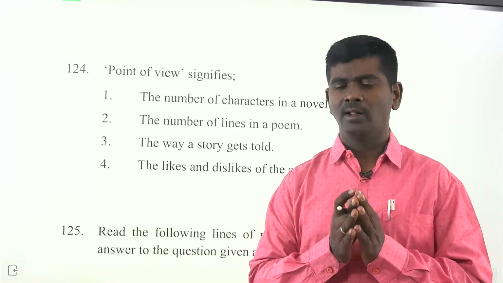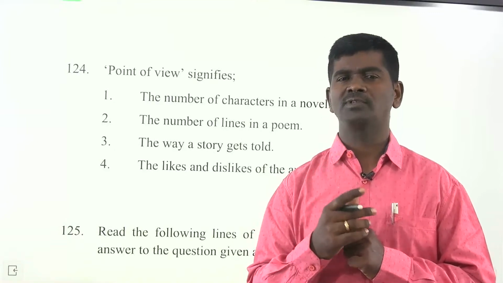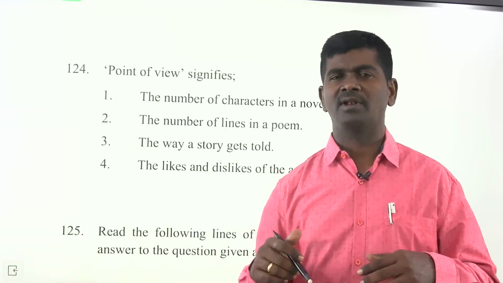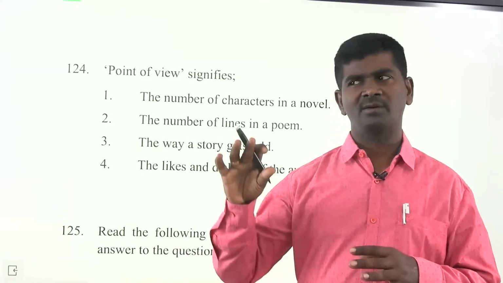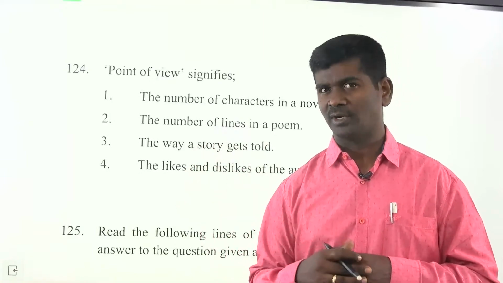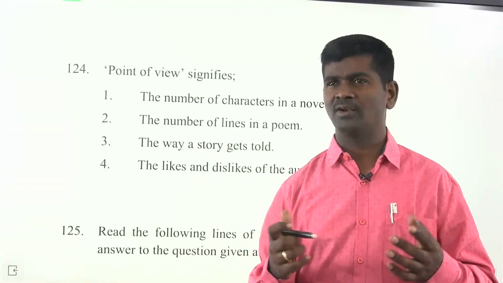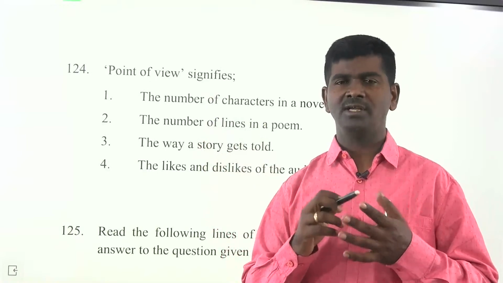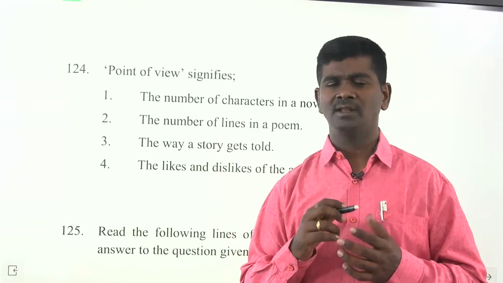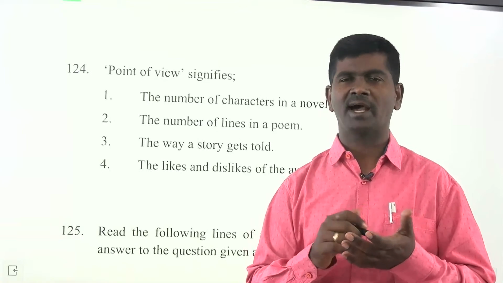So in literature, till the beginning of 20th century, most of the short stories and novels were written only in 3 points of view: first person, second person, third person. First person, the writer also becomes a part. Second person, writer becomes objective. Third person, writer is not a part of the story. For example, when you read Nightingale and the Rose, writer does not become a part. It is where you can identify point of view third person, he, she, it, and they pronouns. In second person, you can find you. As a part of first person, you can identify the pronouns like I and we.